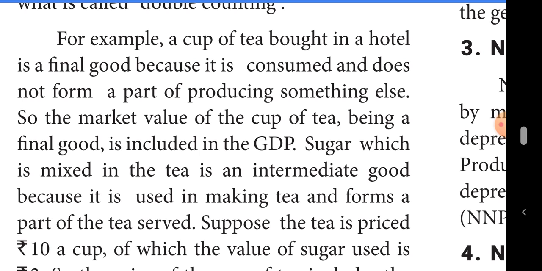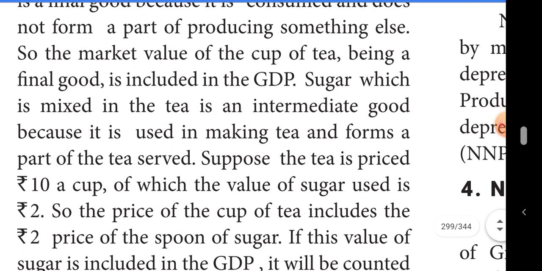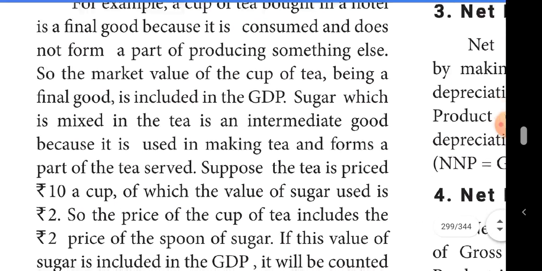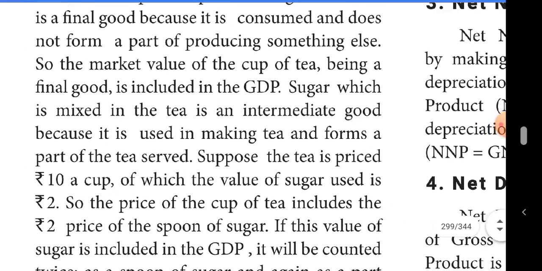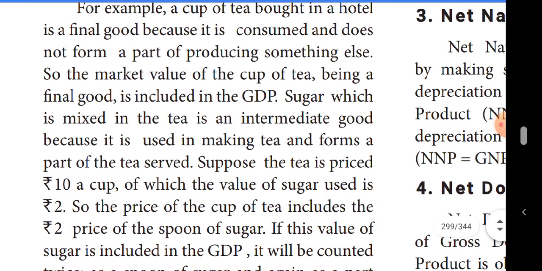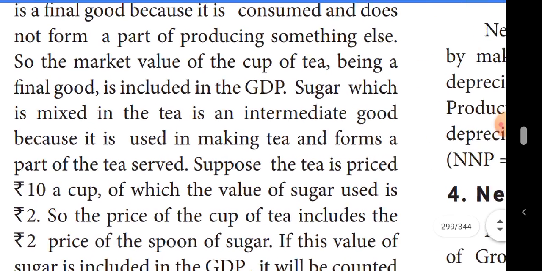If we buy one tea in the hotel, they won't give a bill saying milk this much rupees, water this much, tea powder this much, sugar this much. We get the final value alone, 10 rupees. That is the final value. The intermediate goods are the sugar, tea powder, etc. But that value they won't add in the GDP. Totally, only the final amount is collected for the tea.